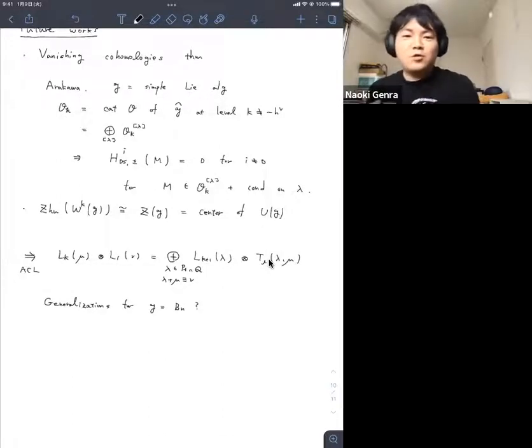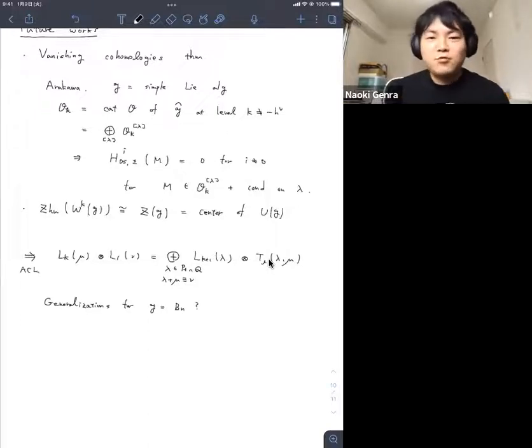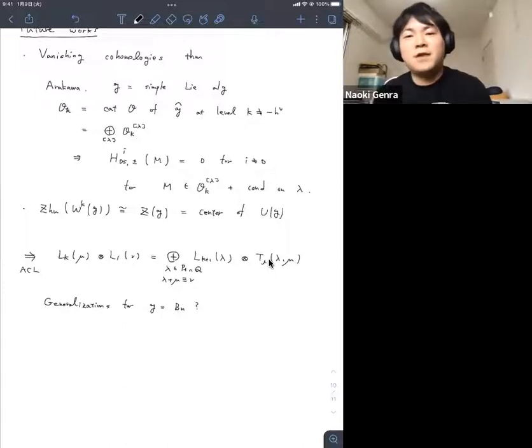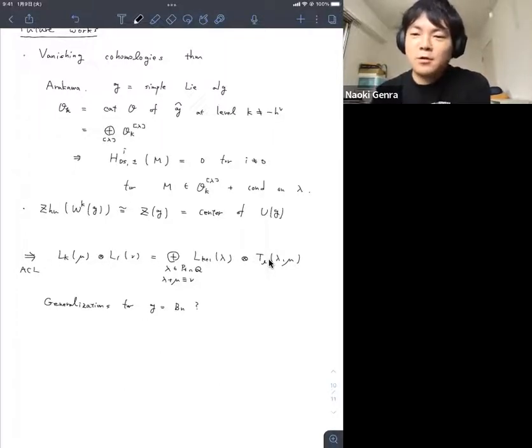So at least to study and to generalize our theorem, we need to know the representation theory of the principal W algebra of OSP(1|2n), right? So this means that we need a vanishing cohomology theorem for G equal to OSP(1|2n). This means we need to study the category O of affine OSP(1|2n). And essentially, my idea is that the vanishing cohomology theorem also holds for the OSP(1|2n) case.